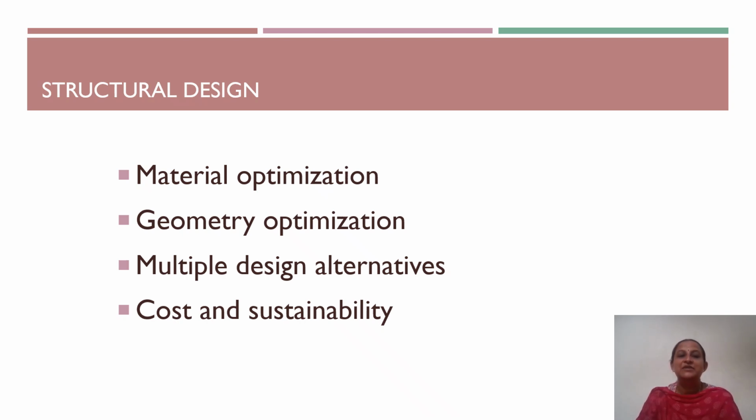We can also have multiple design alternatives, allowing us to identify the most effective solution for the given problem if you are using AI model for optimizing the section. AI can also simultaneously consider factors such as material cost, construction cost, carbon emission, and resource consumption, and it also helps in developing designs that are both economical and environmentally sustainable. So overall, structural design can be done by exploring a large number of possibilities and identifying solutions that balance safety, performance,